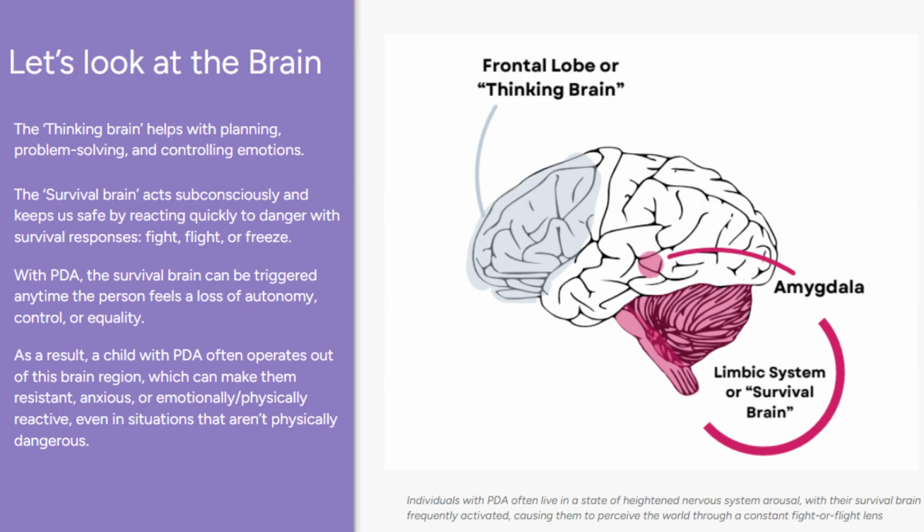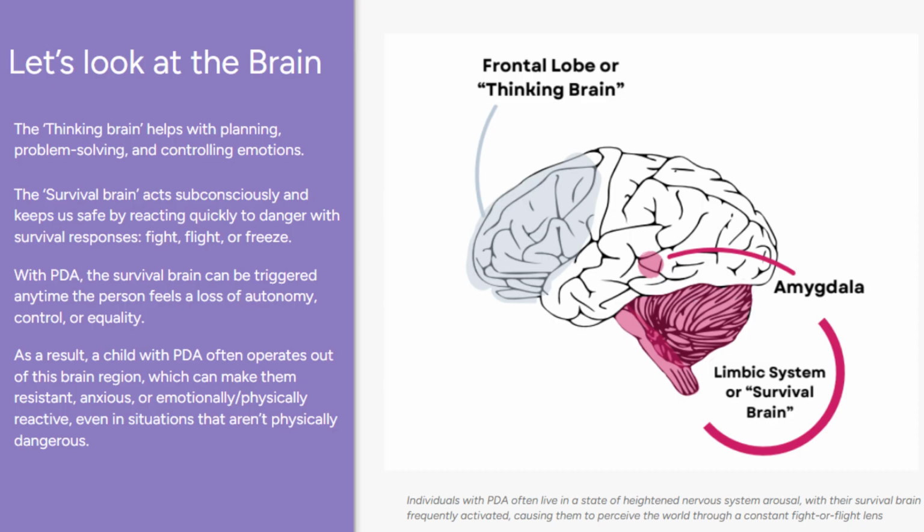The second area is the survival brain, which operates mostly subconsciously and is responsible for keeping us safe. It reacts quickly to perceived danger by triggering survival responses via our nervous system. It is designed to protect us from immediate threats by activating these automatic reactions. In children with PDA, the survival brain is regularly triggered not just by physical danger, but by demands.